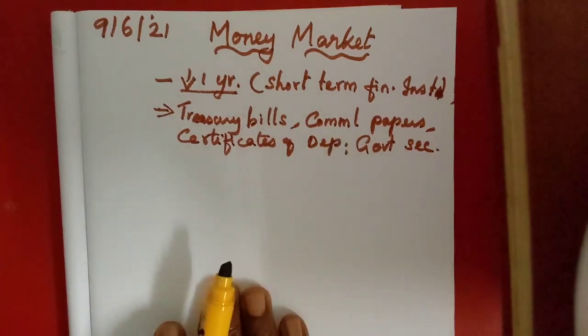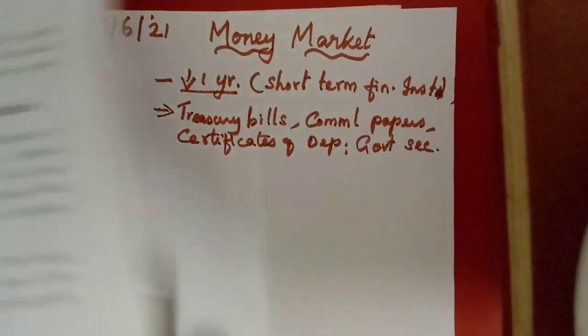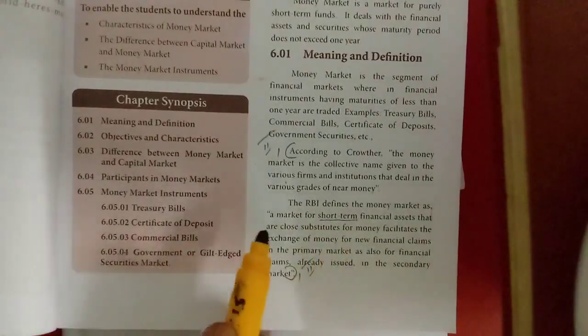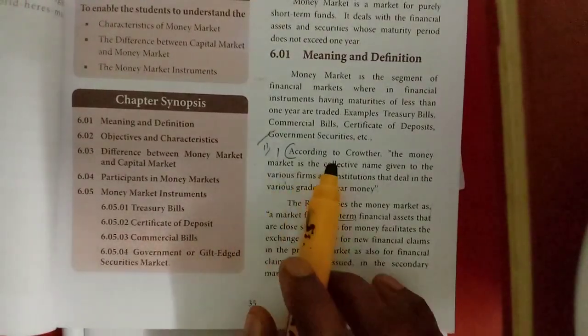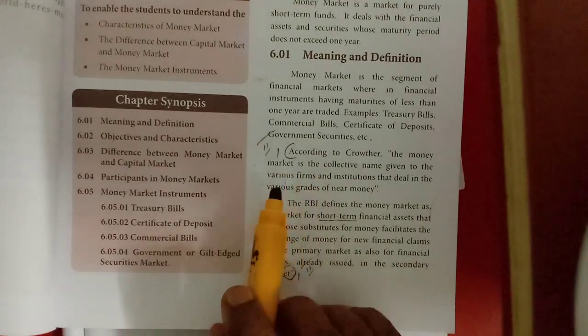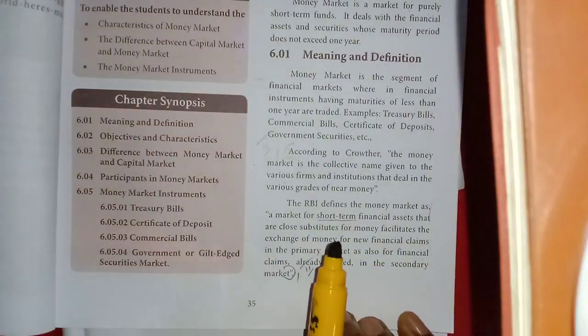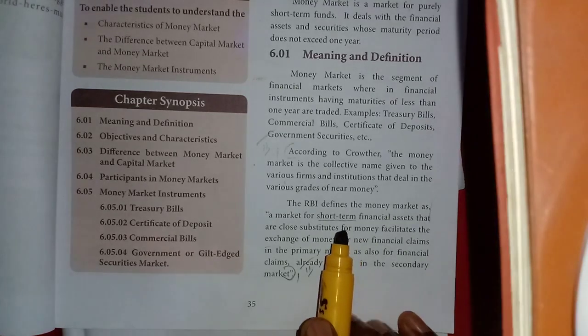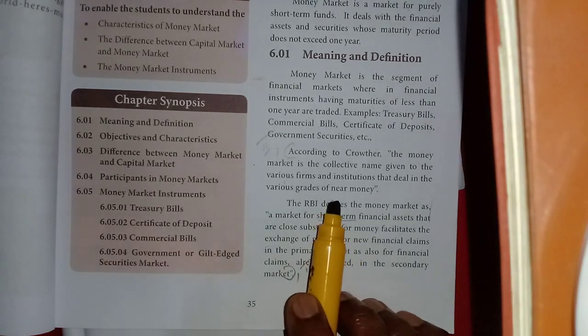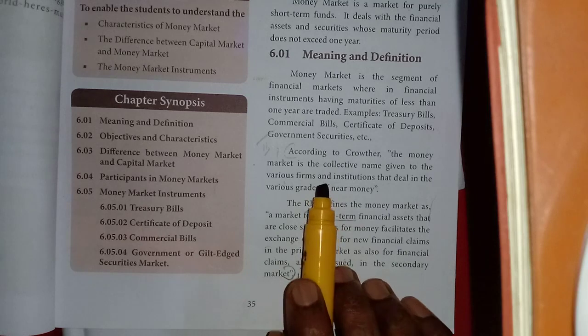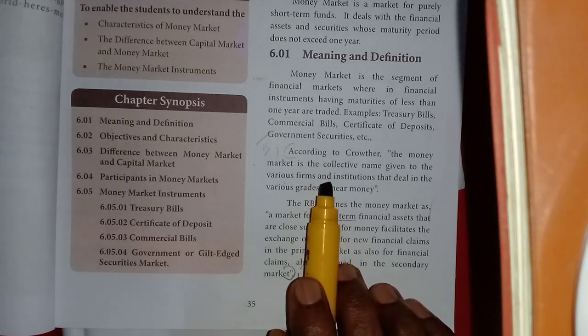Now they have given one definition. I will explain that definition by showing you the book. This is one of the 2-mark question answers: define money market. What is money market? I will send the page also for you. You have to learn and study this by heart and write it.